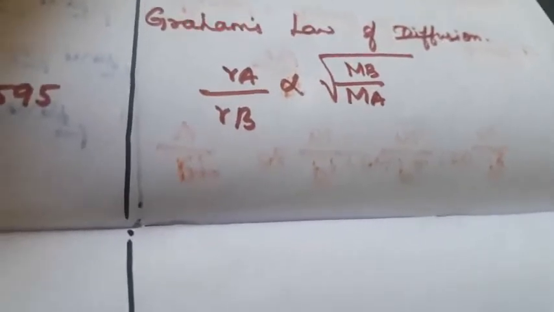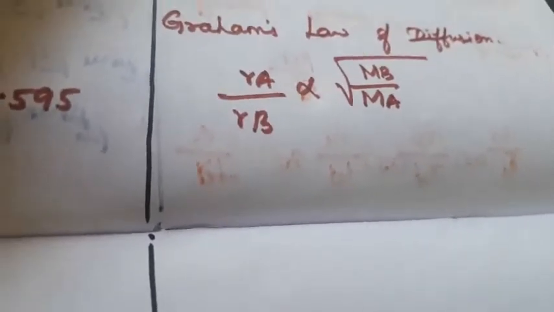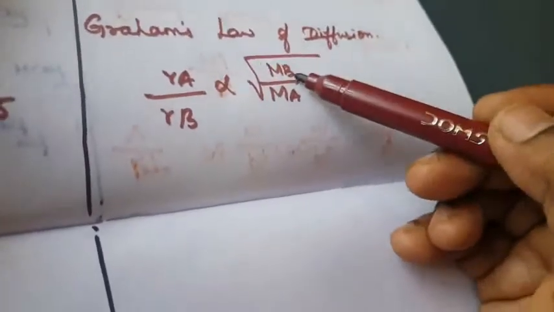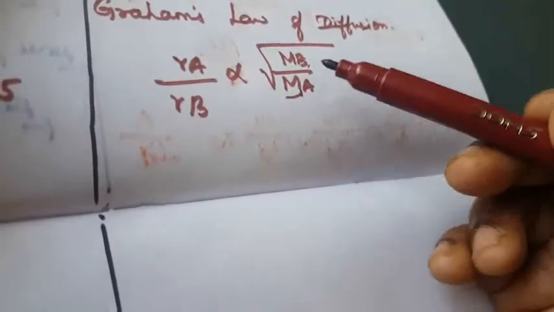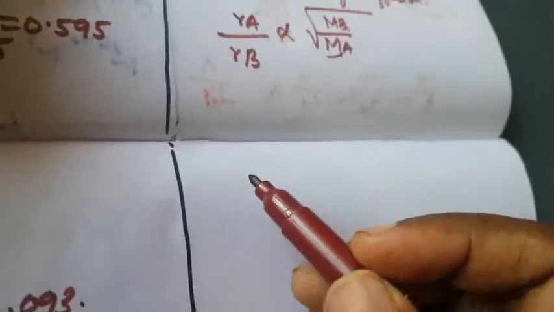The rate of diffusion is directly proportional to the square root of the molecular masses. This is called diffusion. The same thing, effusion, is also another process, where the rate of diffusion or effusion is inversely proportional to the square root of the molar masses. That is inversely proportional, which is the reason for MB by MA. So using this, again we can calculate the rate of diffusion.